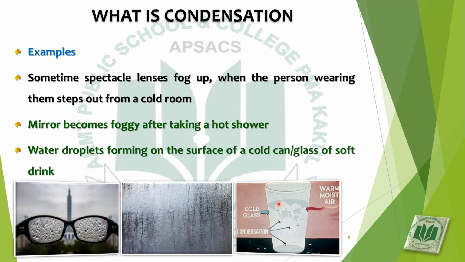You can see in the diagram, there is a cold glass of soft drink and water droplets are appearing here. How do they appear? They appear due to condensation. When hot water vapors from the warm, moist air strike with the cold surface of glass, they lose heat to the cold surface of glass and condense into water droplets.